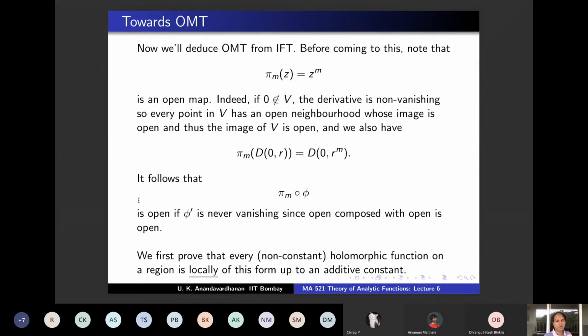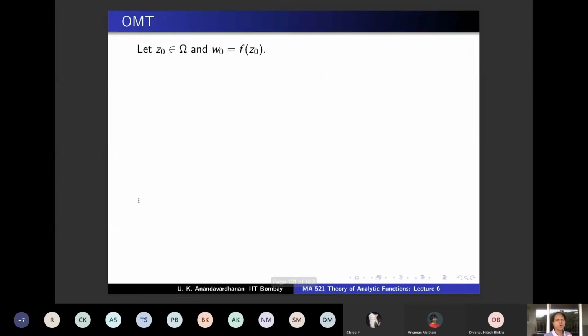If you have a non-constant holomorphic function on a region, it is locally of the form pi m composed with phi, where phi has the nice properties. Phi is injective, phi prime is never vanishing, phi is open, etc. Right? Such a nice phi. So this is what we are going to show. So let us say Z0 is in omega and W0 is f of Z0. Consider the function f minus W0. F minus W0 is holomorphic, right?